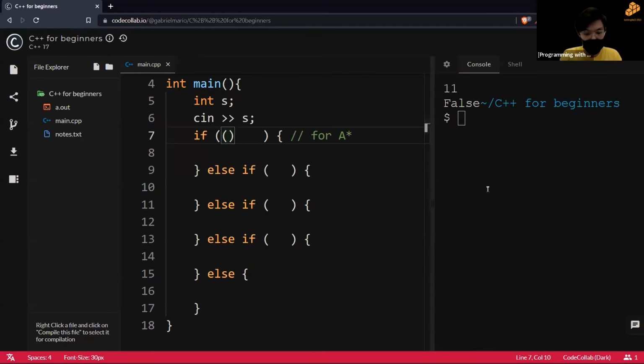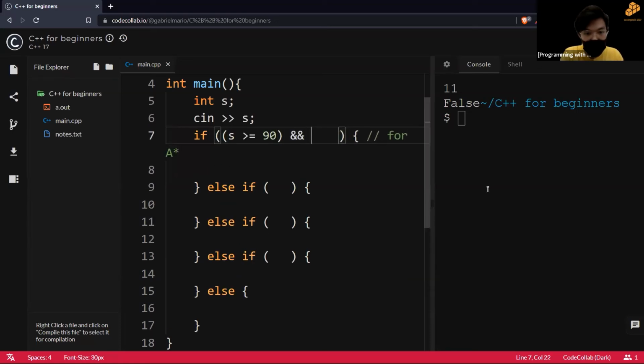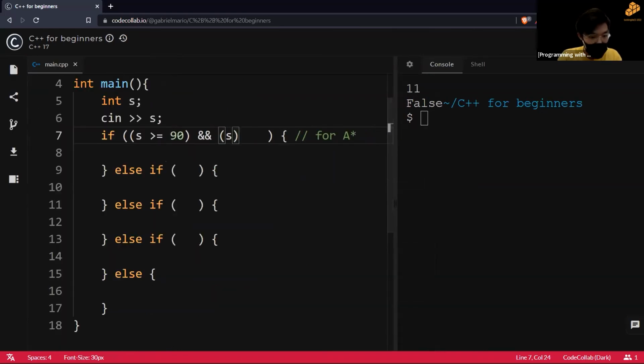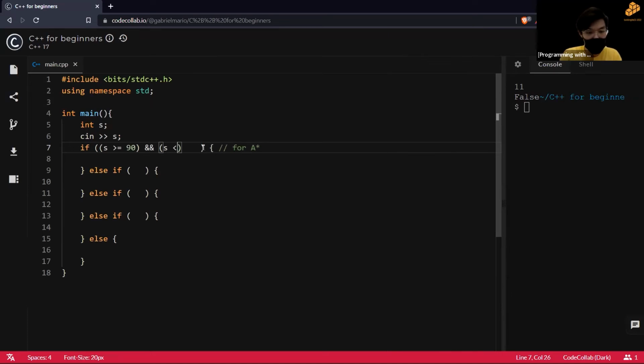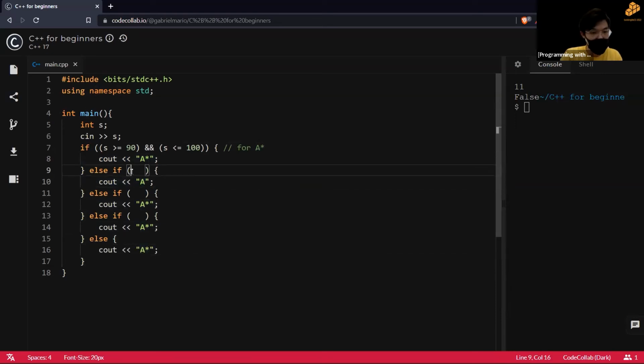So if our score is more than or equal to 90, and our score is less than or equal to 100, then we output A star. Then the second condition, which is A.